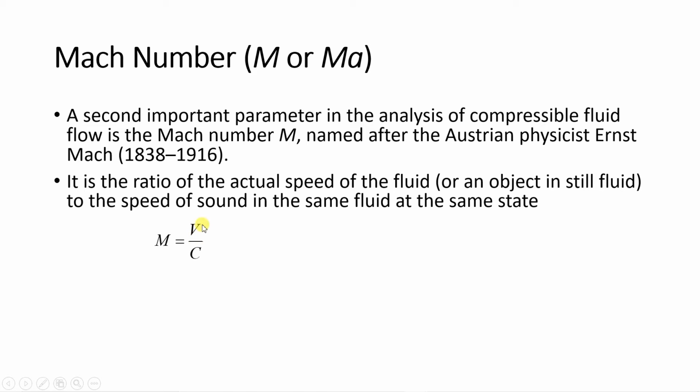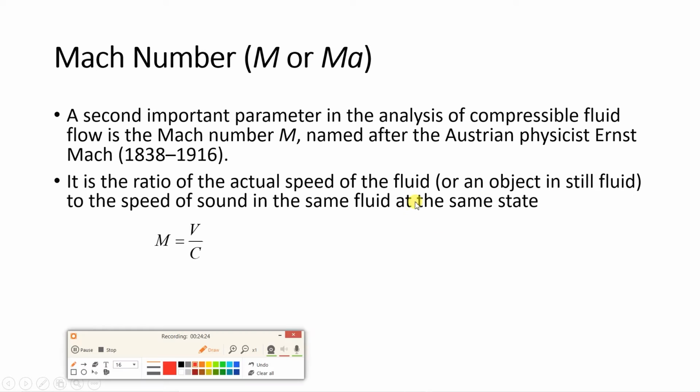Now what is this V? It is the actual speed of the fluid, or of an object in still fluid. So here you should understand the meaning of this. I'll show you with the help of a diagram. Suppose this is a duct and this is an object. Suppose this object is stationary and the fluid is flowing over it. This can be one case.